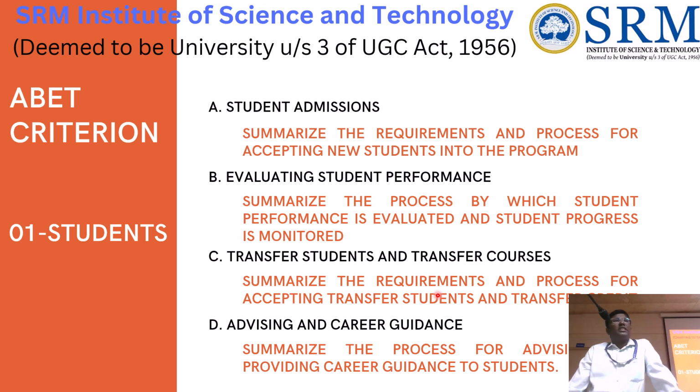The same characteristics that apply to those who study from first year to final year should be there for transfer candidates also. If a student is transferred in second year from another college to SRM, we have to show proof that they have equal quality to those who studied here from first year to final year. Then advising and careers: what advising procedure we have and how we follow up, we have to give that.